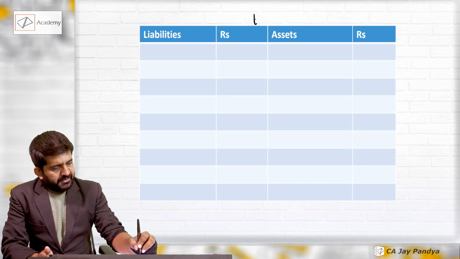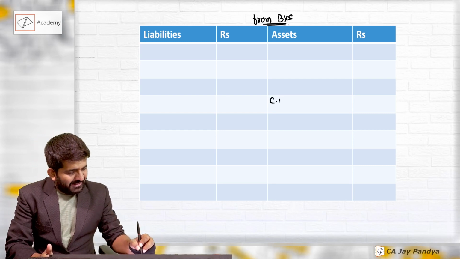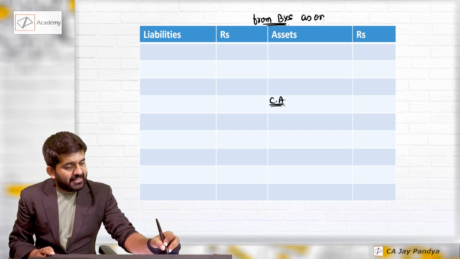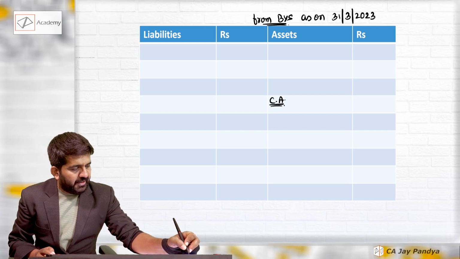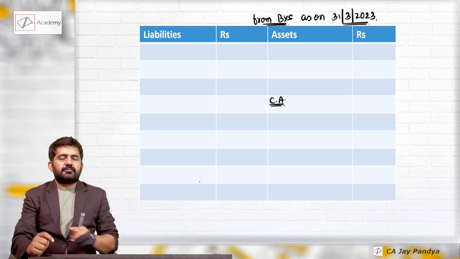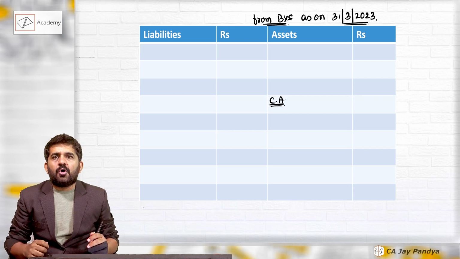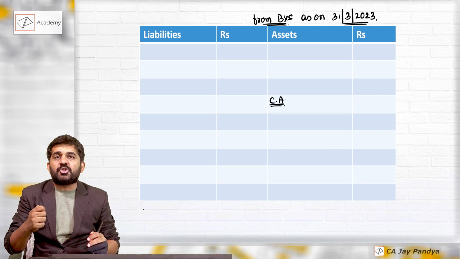From the balance sheet, we can take current assets. Please understand, the balance sheet is as on 31st March, say 2023. What is the position of assets and liabilities as on 31st March 2023?